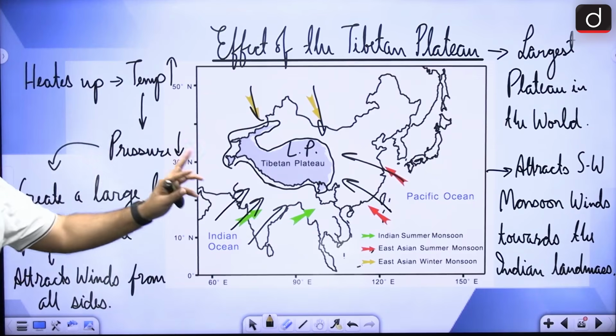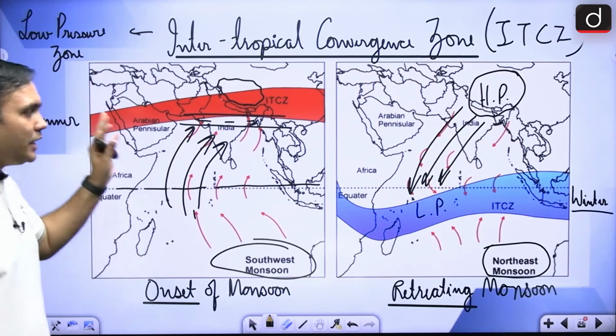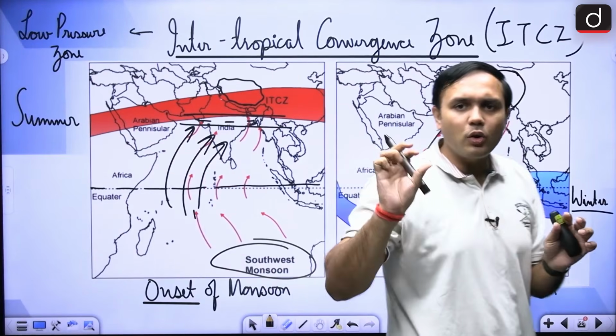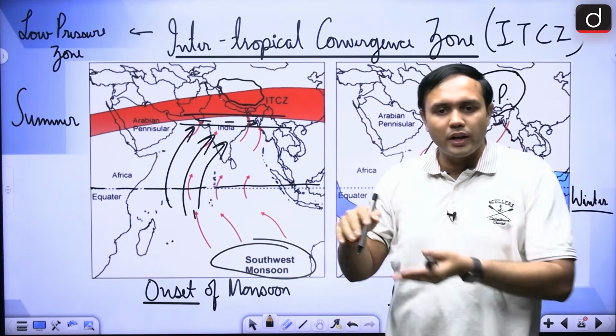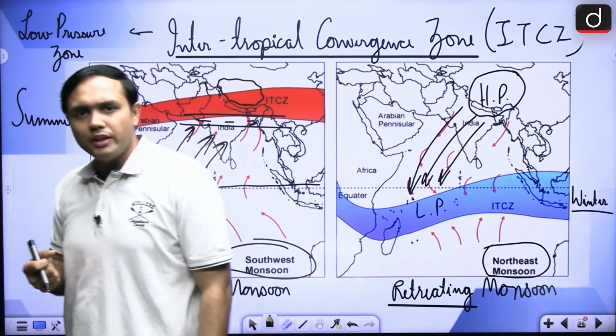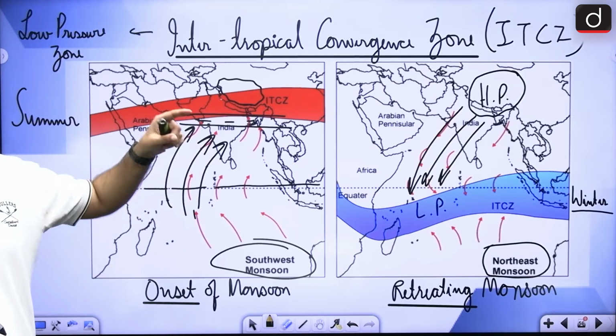Now, next important thing would be the ITCZ, right? In case of ITCZ, there are important aspects. First of all, why is it called ITCZ? Intertropical Convergence Zone, right? What are converging here? Which winds are converging here? These are the trade winds, right? The tropical easterlies are converging here, right?